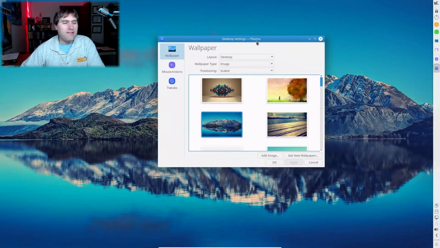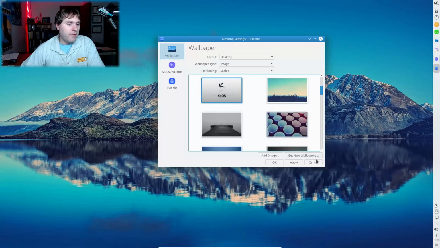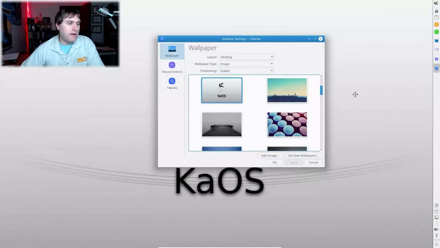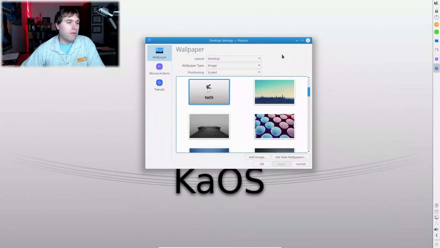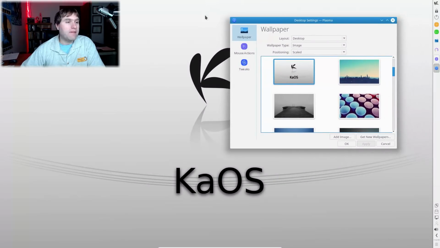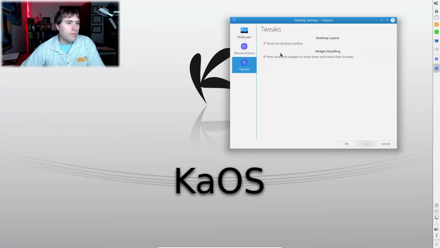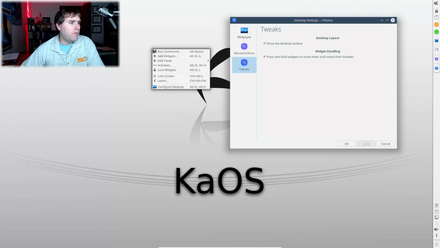So that's pretty nice. I like that. Of course, I like using wallpapers that will name the system that I'm currently reviewing. That way, no matter where the thing decides to pull up its thumbnail from, we have that option. All right. Here's your tweaks. Show the desktop toolbar and press and hold.